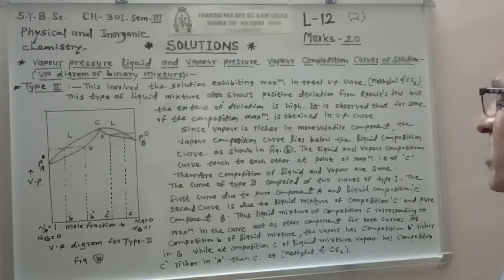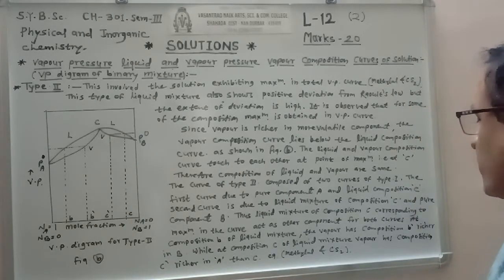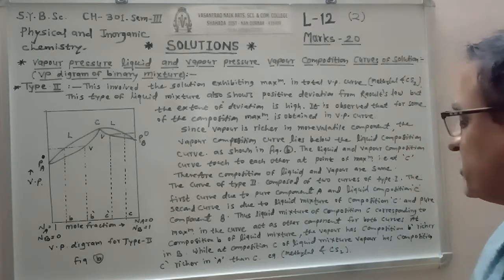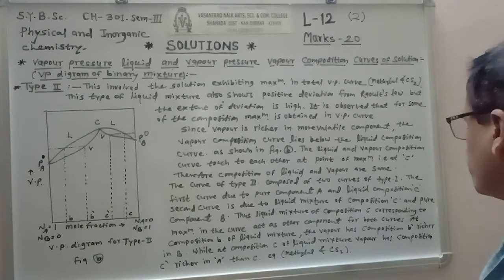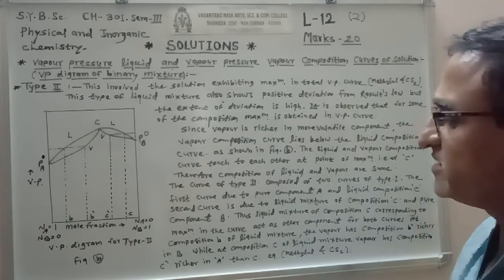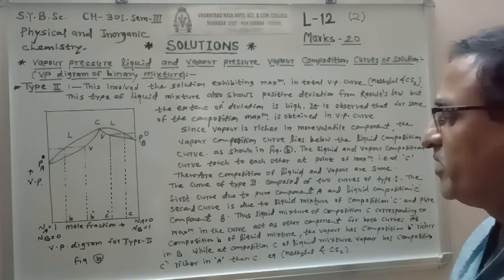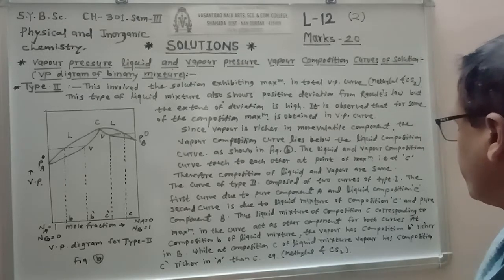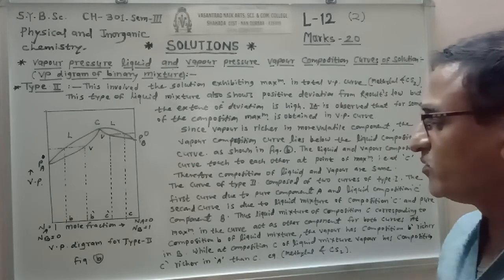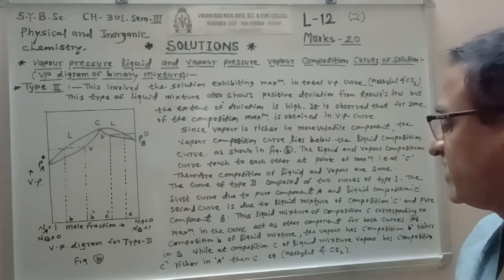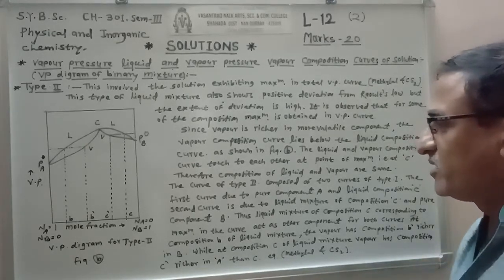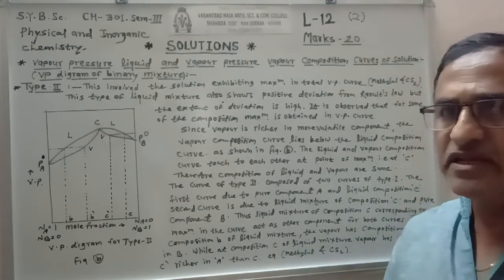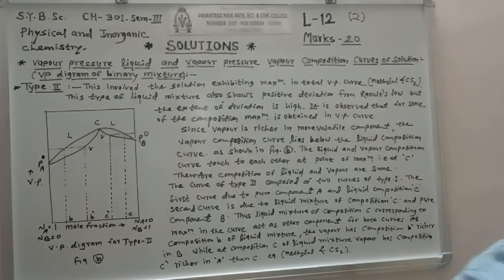So here the maximum in the curve acts as the other component for both curves. At composition B of the liquid mixture, the vapor has composition B dash, richer in the component B, while at composition C of the liquid mixture, the vapor has composition C dash, which is richer in A than C. So for this type 2, the example is methylaldehyde and carbon disulfide.